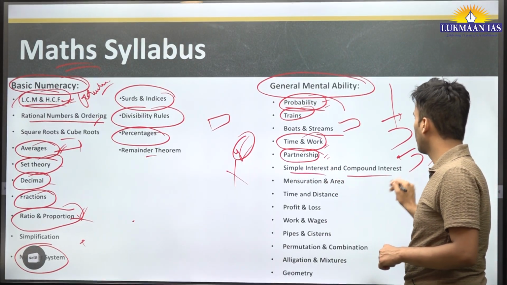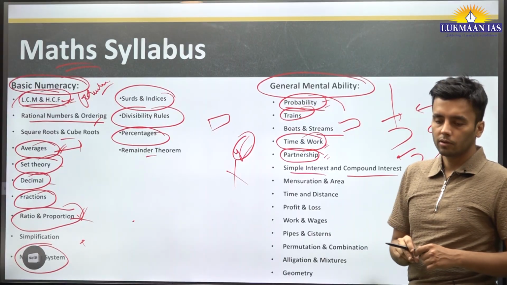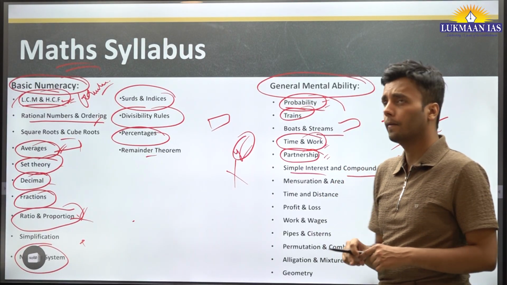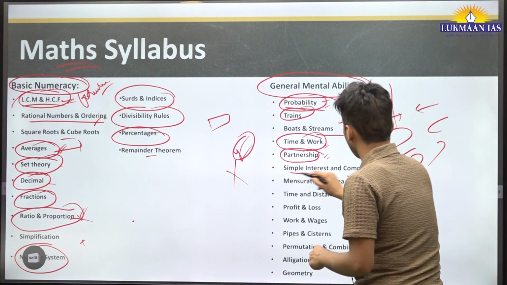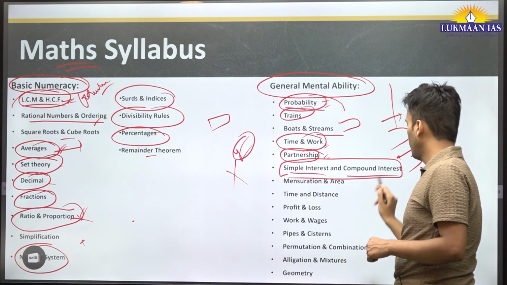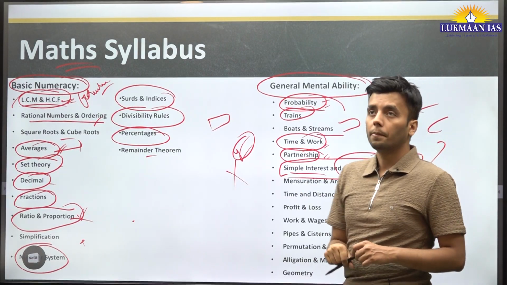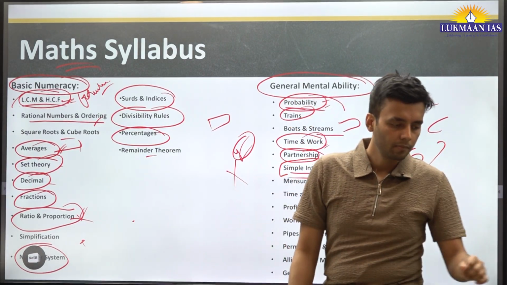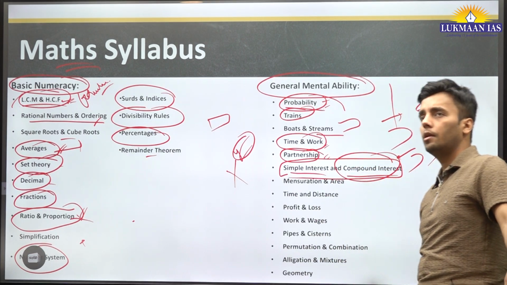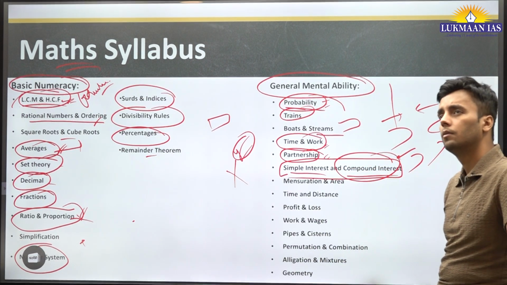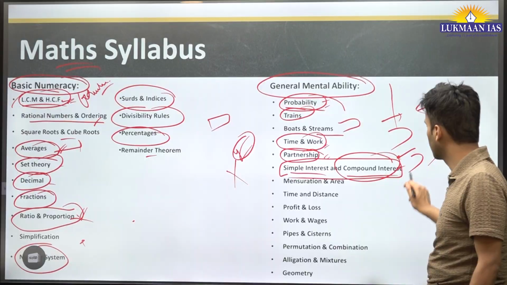Simple interest and compound interest. Simple interest, compound interest, they are kind of questions that are favorite to UPSC. Basically the compound interest. Compound interest, you should know the formula. What is the formula? Each year there is an increment. Such kind of questions. Compound interest.